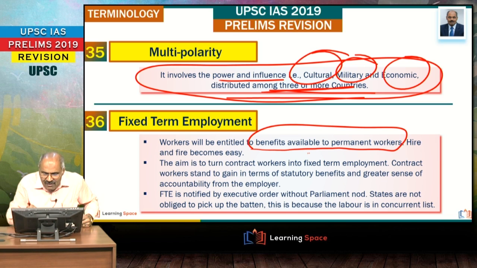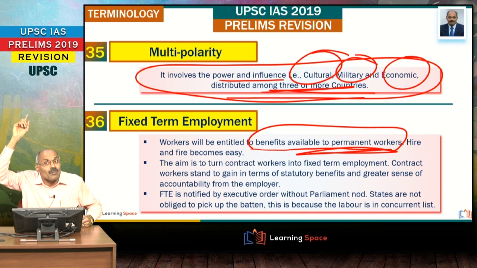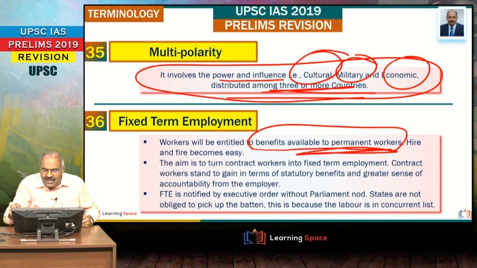Here benefits will be available just like permanent workers. Here hire and fire becomes easy. That means it is easy for the companies also. Companies whenever they want they can hire, whenever they want they can fire with minimum hassles. That means hire and fire becomes very easy.